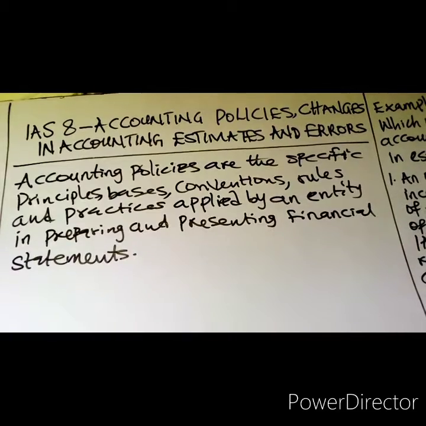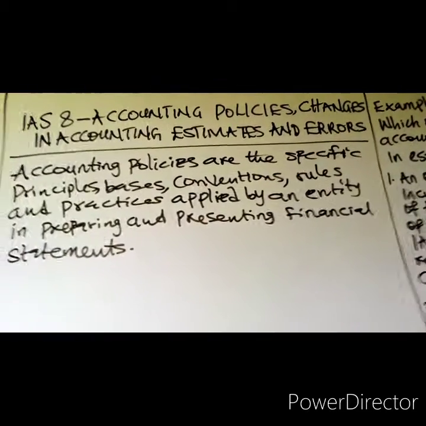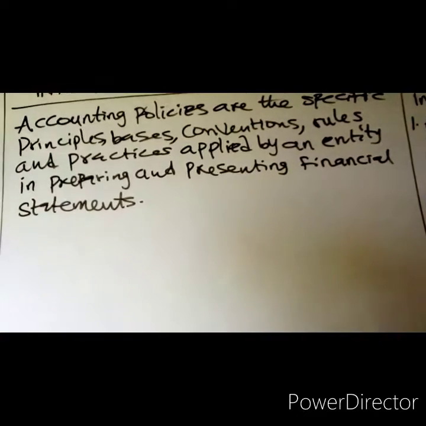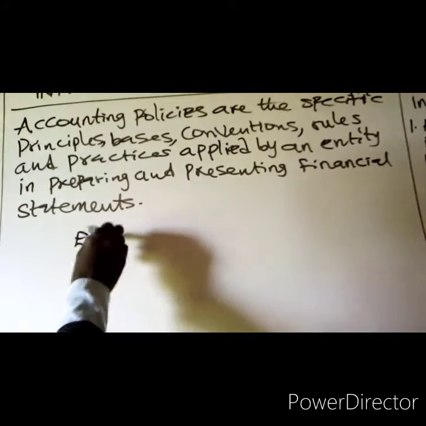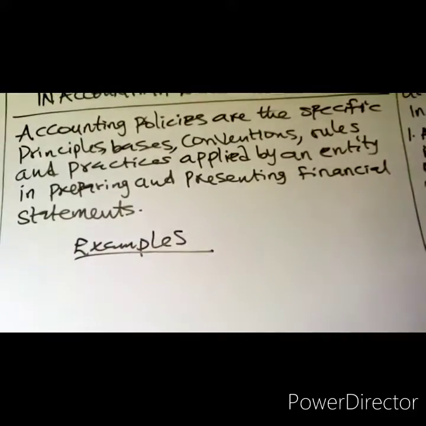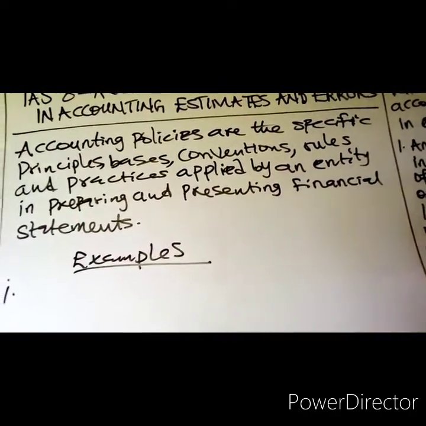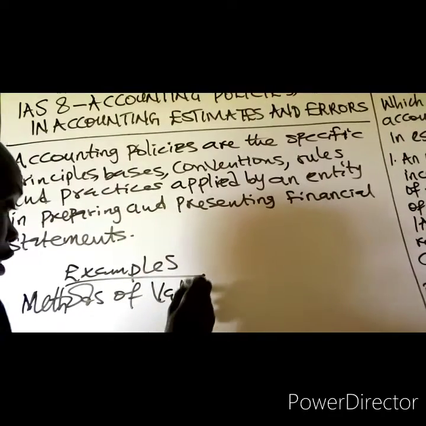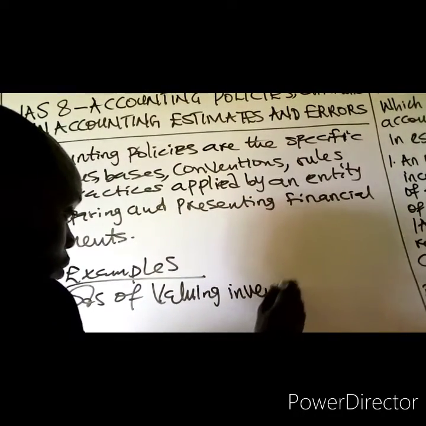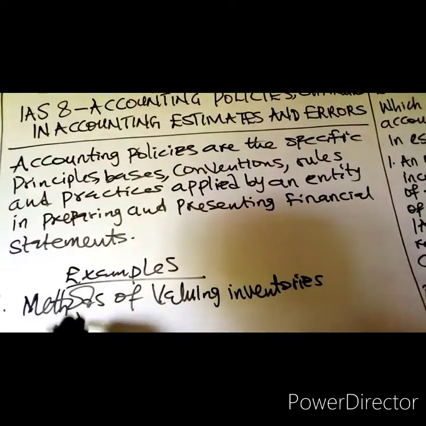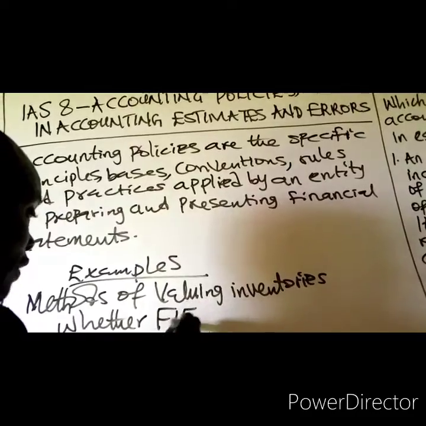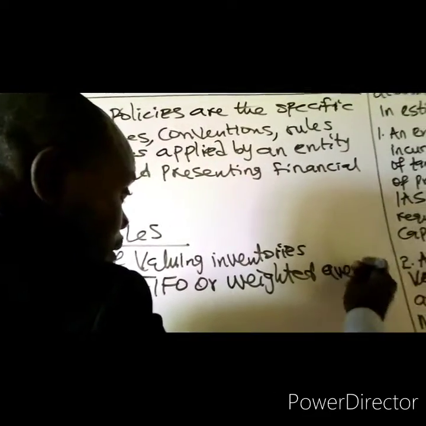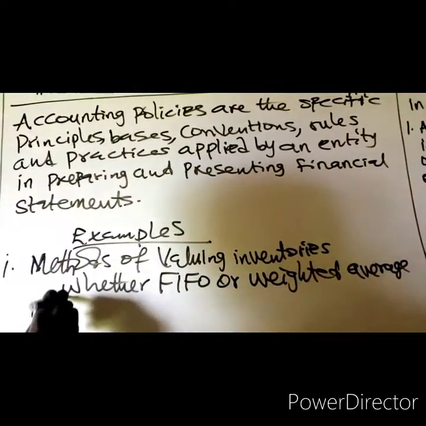So, examples of accounting policies. Number 1, we have the method of valuing inventories, whether FIFO, first in first out method, or weighted average method, in accordance with IAS 2.